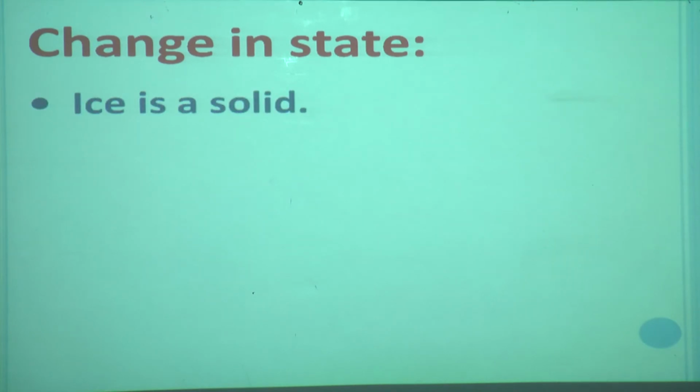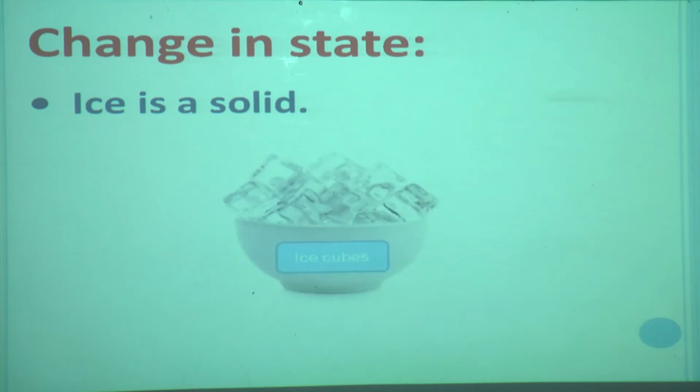Ice is solid, everybody knows that. Ice cubes are in solid state.